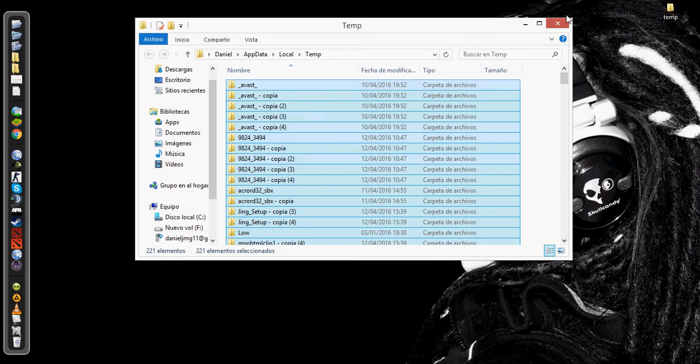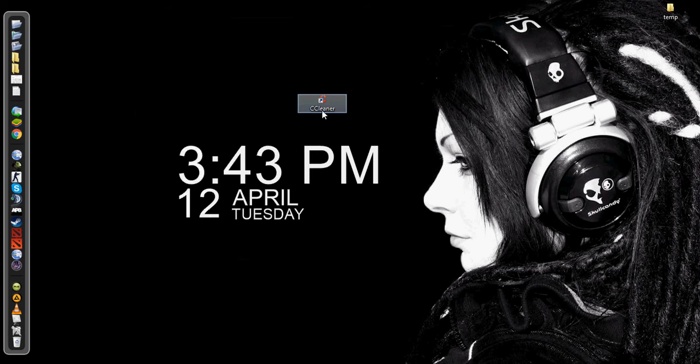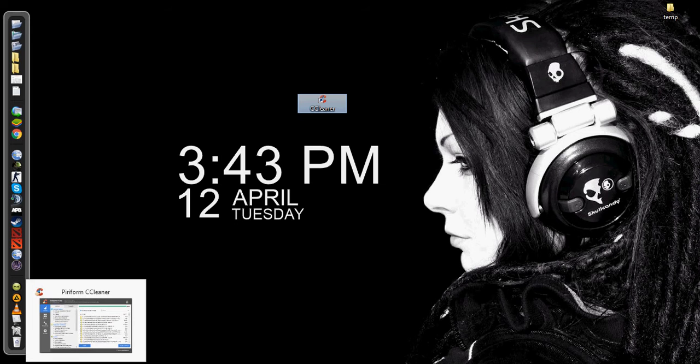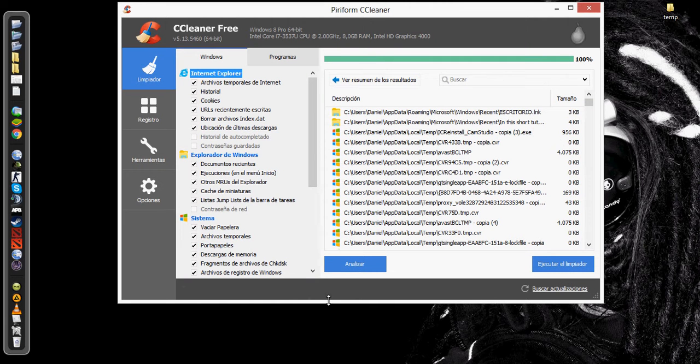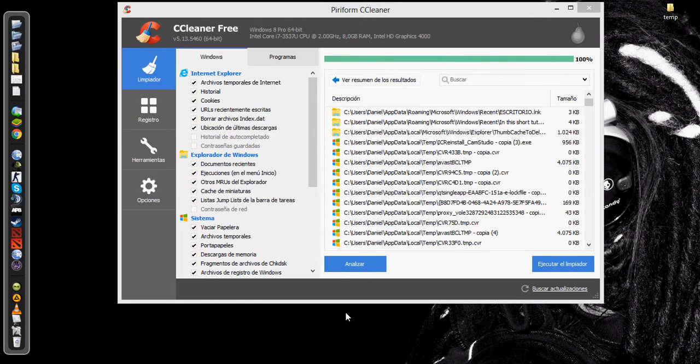The other option is to install a cleaning program. Open it up and you will see the window. The first one is a window to clean system files. Click Analyze. This process can take several minutes. When the process is over, execute the cleaner.